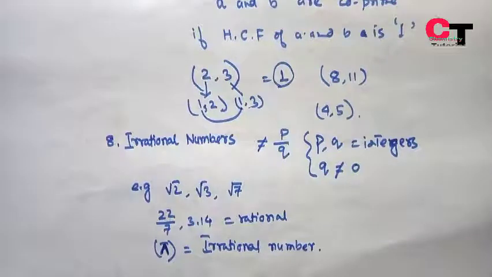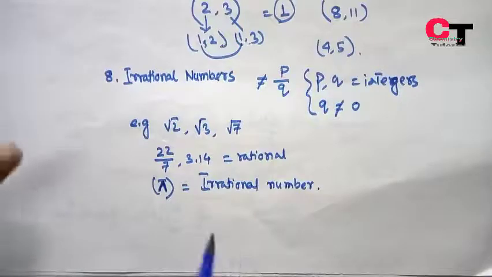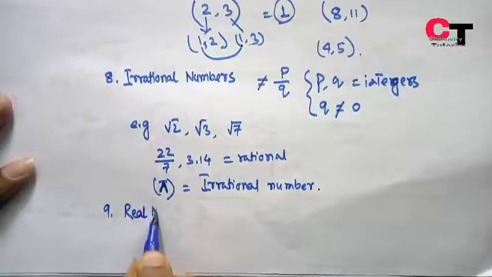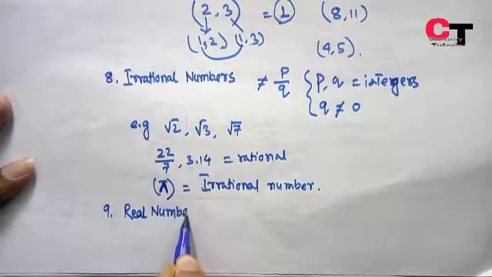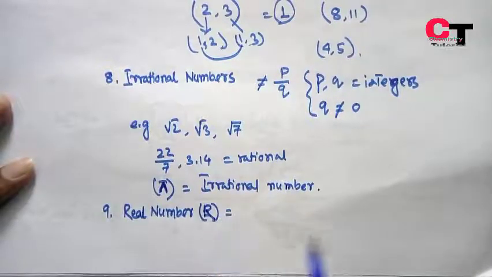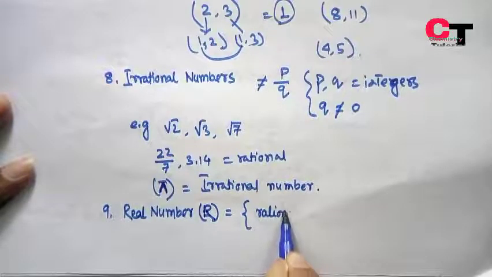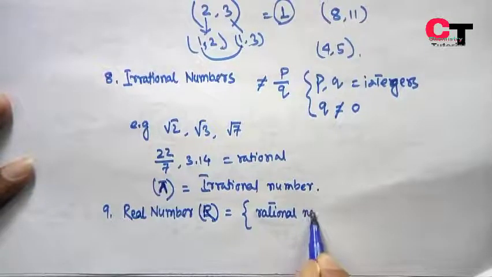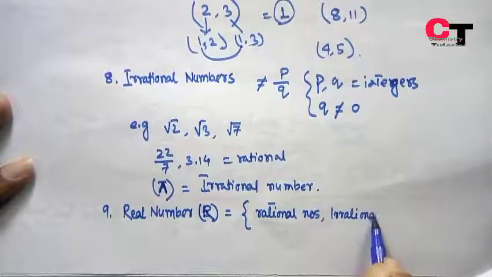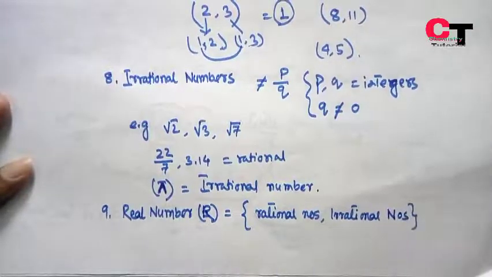Okay, now we'll see the last type of number, that is called real numbers. Number 8 (the ninth type counting from natural numbers) is real numbers. What are real numbers? Real numbers are generally denoted by R. It is the set of all the rational numbers and irrational numbers.